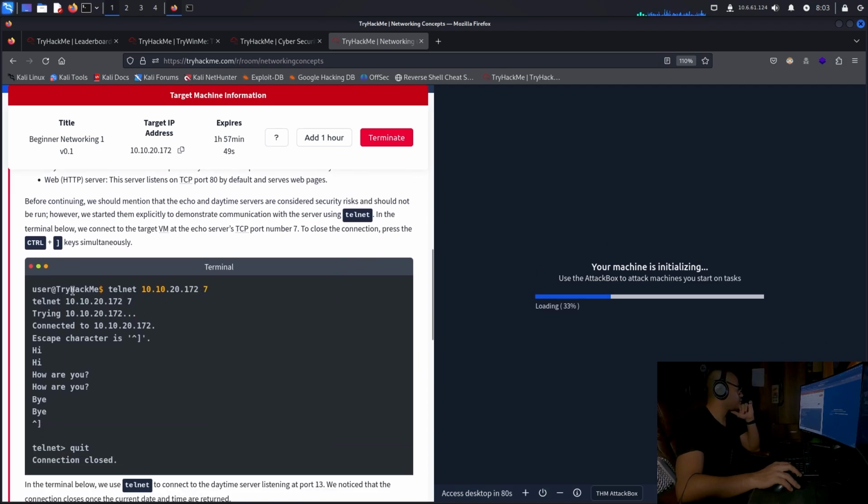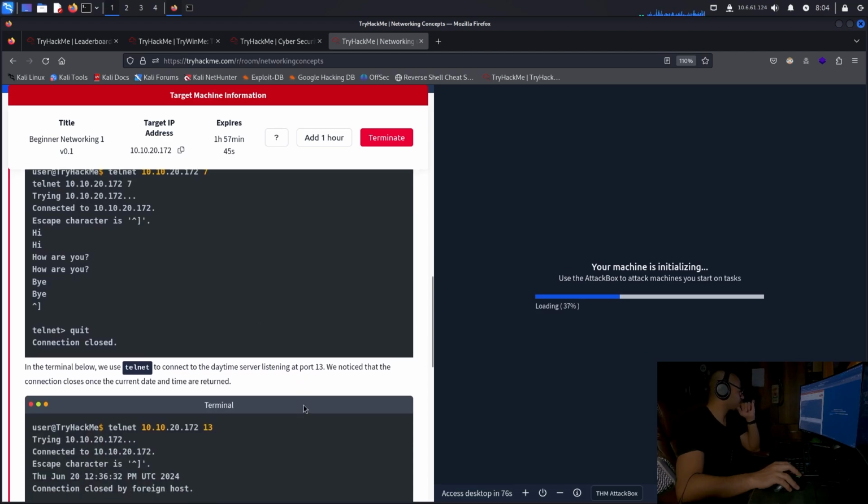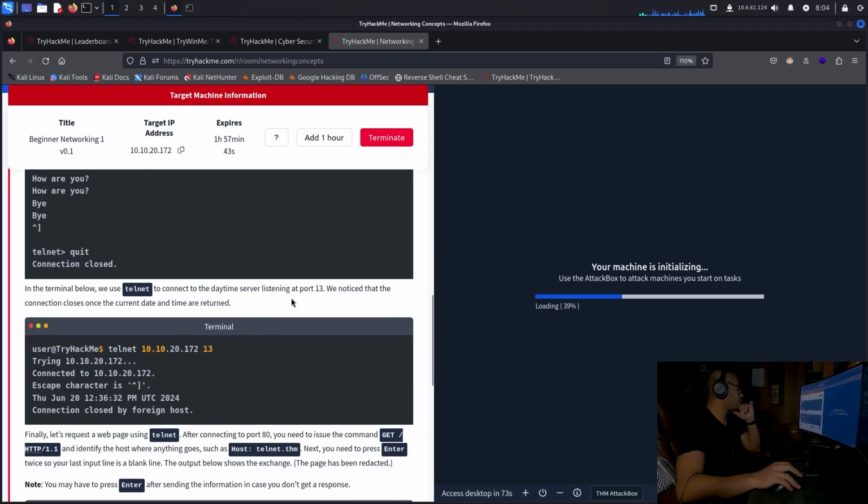Okay, Telnet this, then we should be able to send text. We use Telnet to connect to the daytime server listening on port 13. We noticed that the connection closes once the current date and time are returned. Yeah. Okay.